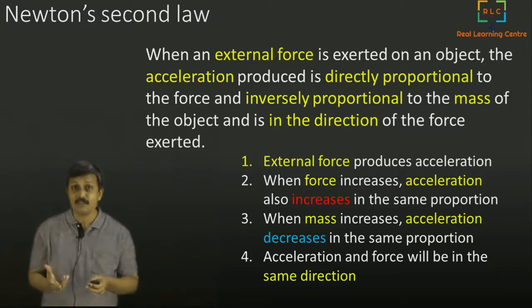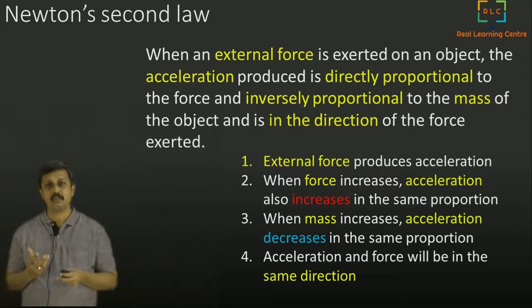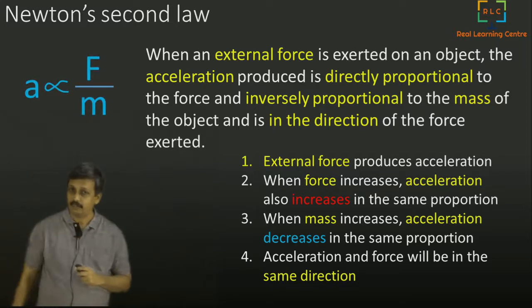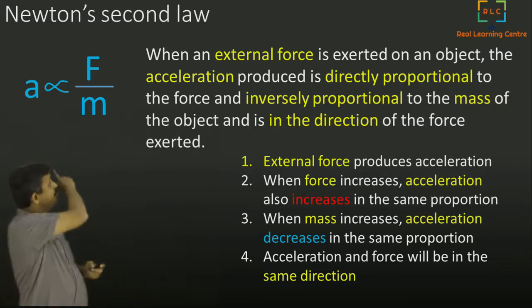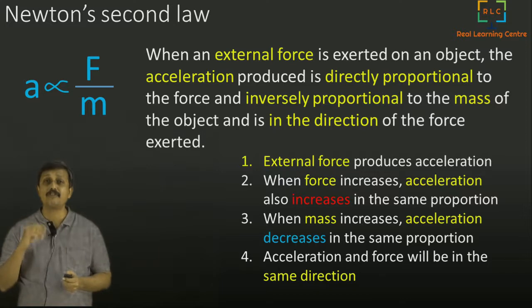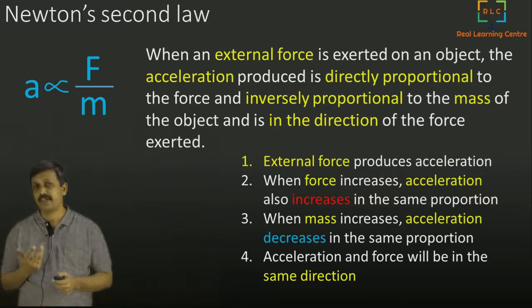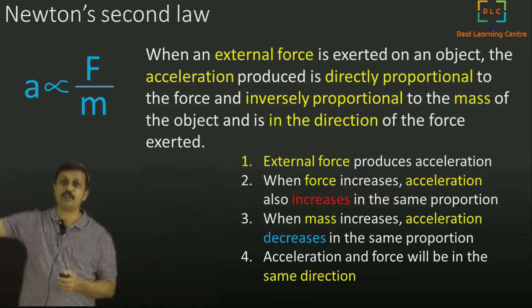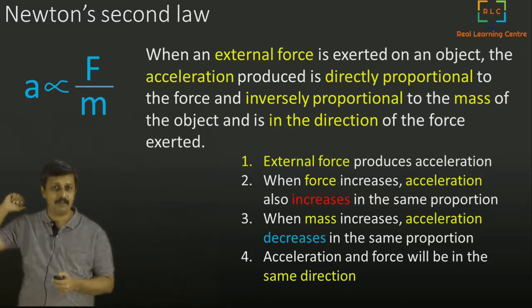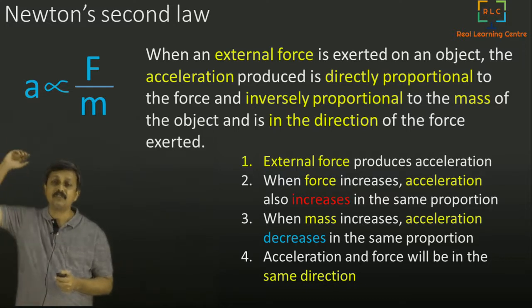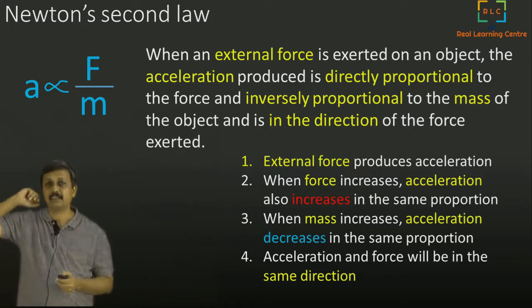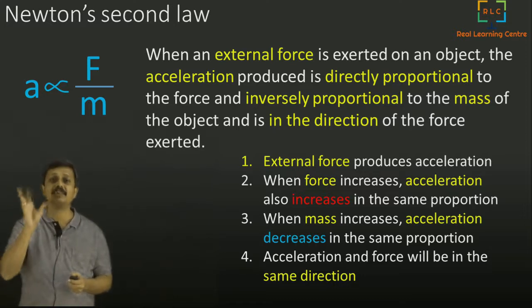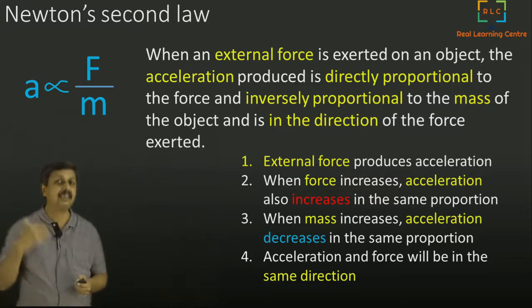Okay. So, to understand Newton's second law slightly more intuitively, let's just look at two simple scenarios. This equation which I have written here is basically a simple symbolic way of writing Newton's second law. You see, acceleration, and then we put a symbol like this. It's called proportional. F by m, force by mass. That means whatever is in the numerator, when it increases, acceleration increases. Whatever is in the denominator, when it increases, acceleration decreases. That is the meaning of that symbol. Let's explore that symbol a little later.